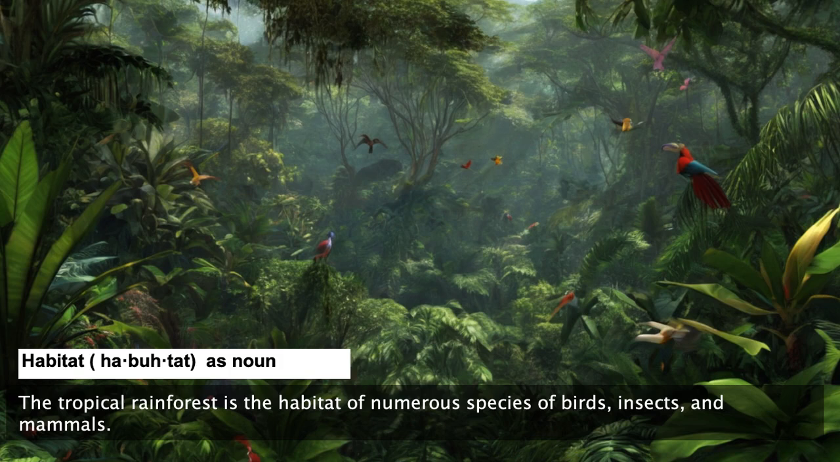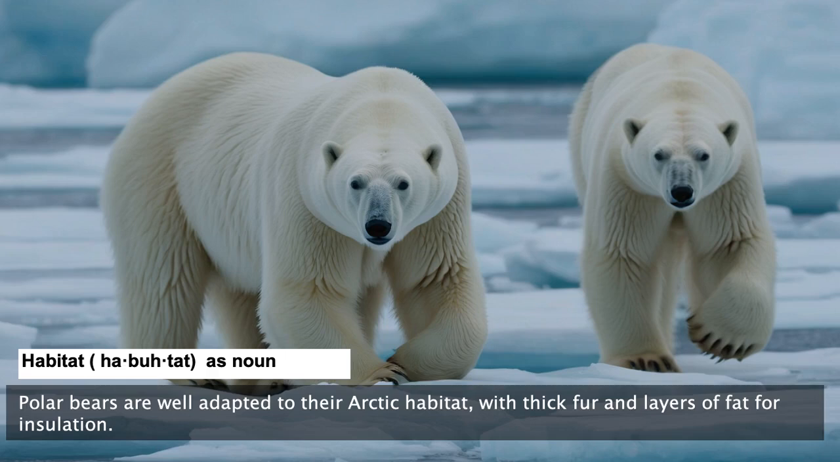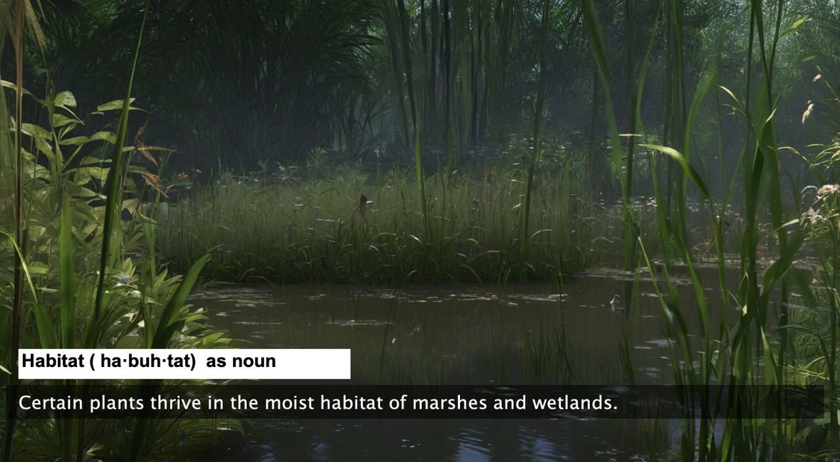The tropical rainforest is the habitat of numerous species of birds, insects, and mammals. Polar bears are well adapted to their Arctic habitat, with thick fur and layers of fat for insulation. Certain plants thrive in the moist habitat of marshes and wetlands.